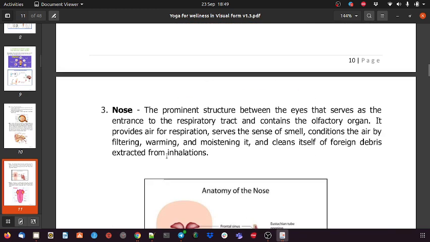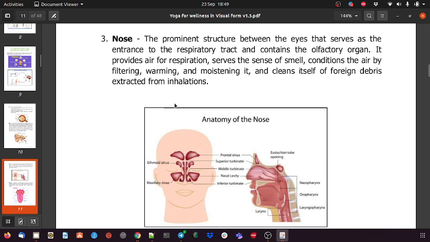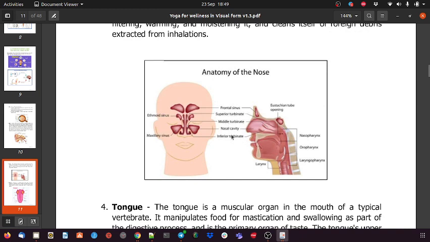Then the nose. The nose is used to smell. It is what we call an olfactory organ, because it is the only organ in the whole body with a special organ called the olfactory, through which we can convert the signal into smell.